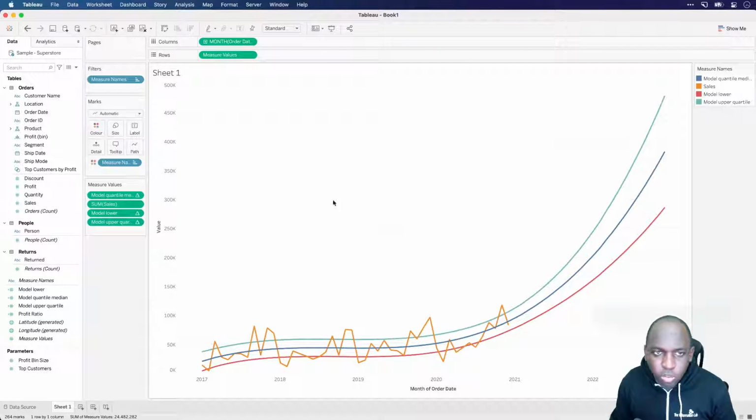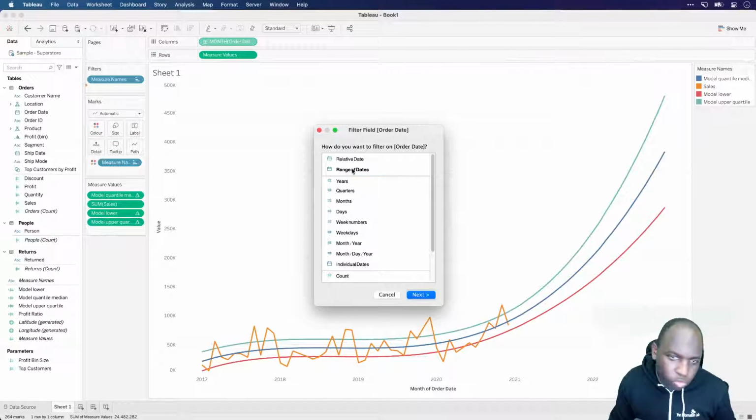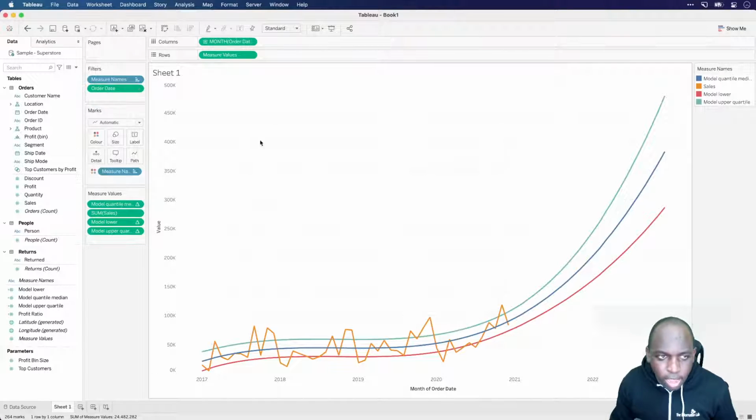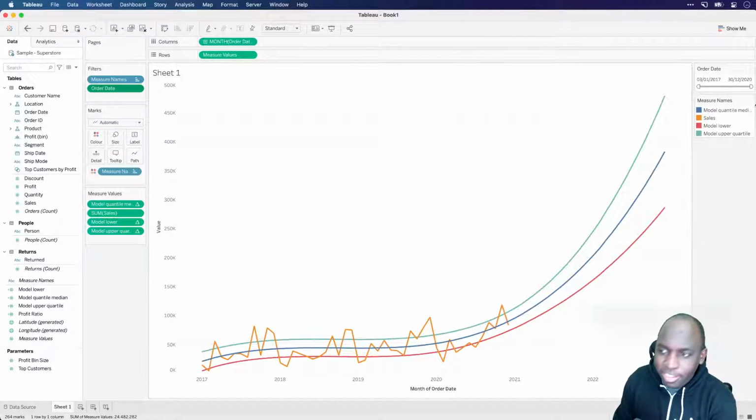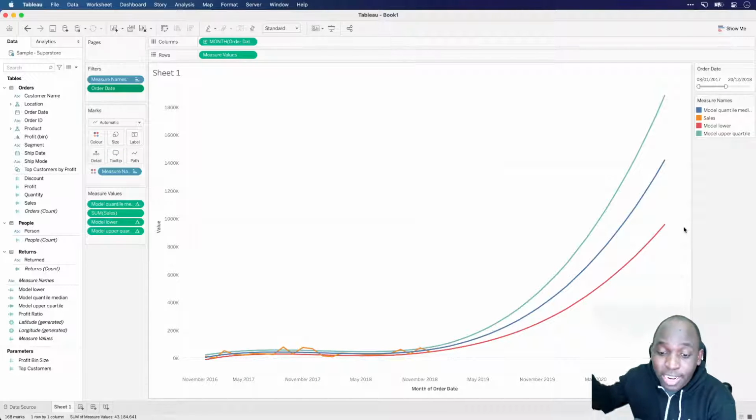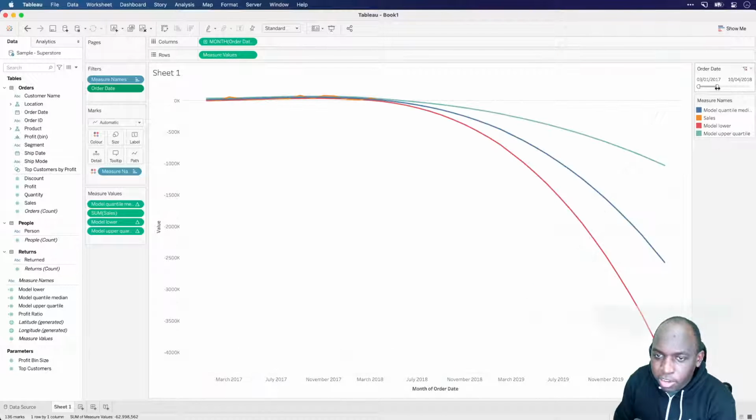Okay. And what I will do is add a month to the filters pane. I'll do range of dates because that's what I actually need. I always forget the trick of right clicking the date and just showing the filter to make it work faster. And watch what happens as I reduce this filter. Notice it's still extending the range by a certain amount of time, but as I do this, the prediction goes wilder and wilder. When I have such a small extent of data, the orange line is my actual data, and these lines get wider and wider to the point where the range is so wide. This is garbage.